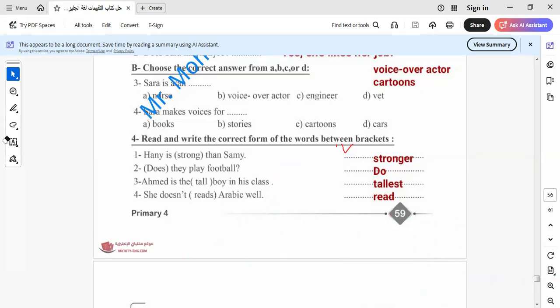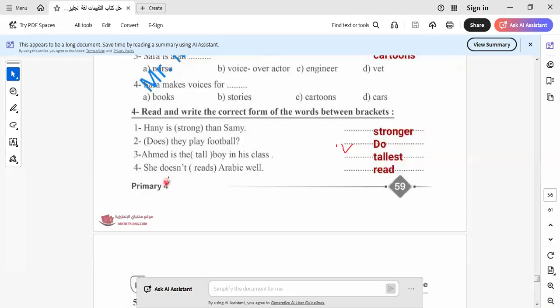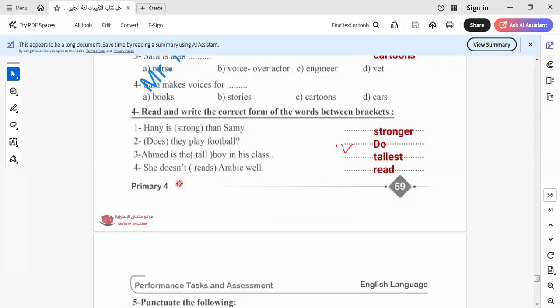During the lessons, we learn the simple tense form, and we know that when we use doesn't or didn't, when we take past simple, the verb must be written in what? In the infinitive form or in the base form. Okay, so when I put does or did, I return the verb to the base form. We say doesn't read.